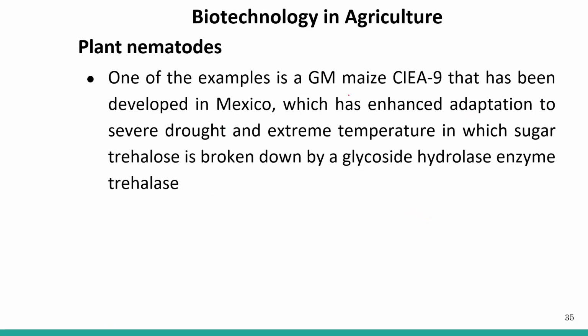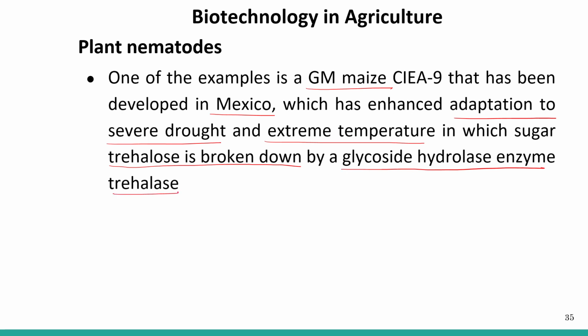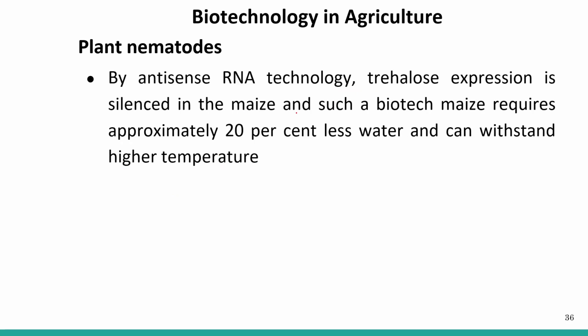One example is the genetically modified maize CIEA9, developed in Mexico, which has enhanced adaptation to severe drought and extreme temperature, in which the sugar trehalose is broken down by the glycoside hydrolase enzyme trehalase. So we have one example of this type of crop, genetically modified maize developed in Mexico.